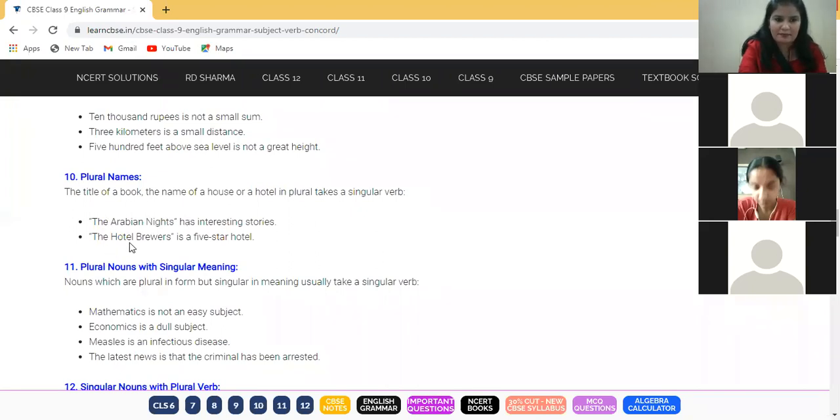The Hotel Brewers is a 5-star hotel. You cannot say the Hotel Brewers are a 5-star hotel. No, it's a single name. So though they carry plural names, Brewers, Nights, fine, though the name is plural, it is the name of a restaurant or hotel, so it will carry one singular verb.